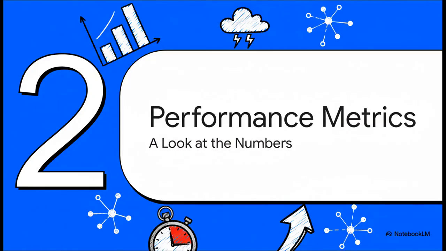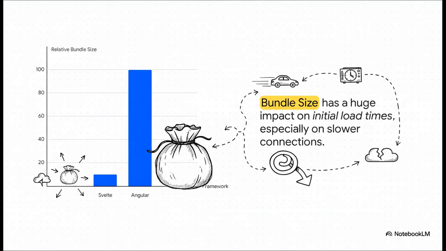All right, we've talked about concepts and ideas. Now let's look at some cold, hard data. It's one thing to say a framework is fast, right? But what do the numbers actually show us? Let's switch gears, look at the metrics, and see how these frameworks really stack up when you put them to the test. Wow, this visual really tells a story, doesn't it?